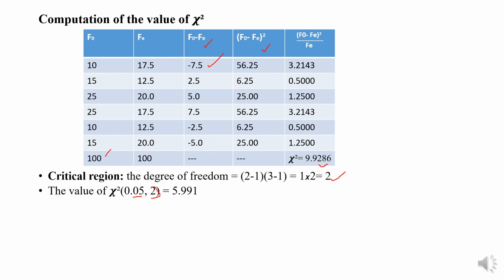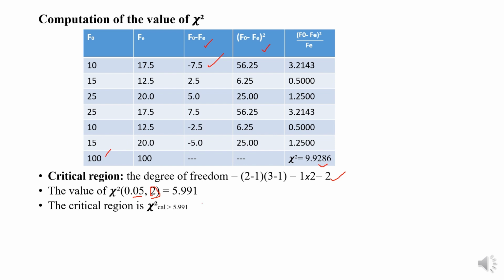So now we have to find the value of chi-square in the table of the chi-square distribution. So we have the tabulated value, which is 5.991. Now the critical region is chi-square calculated is greater than 5.991, or we can say the tabulated value.